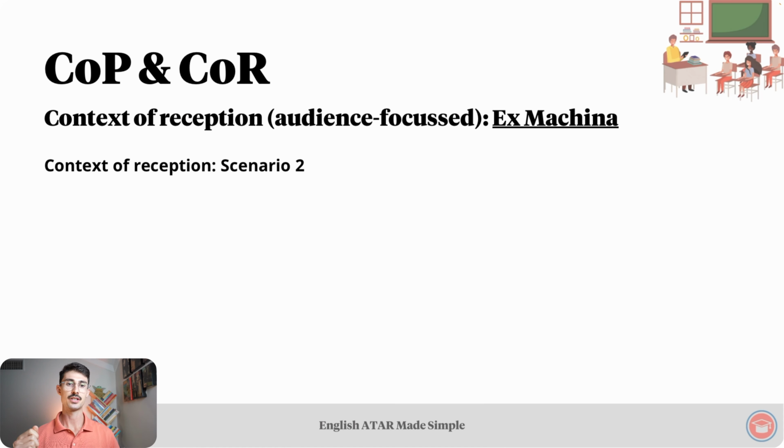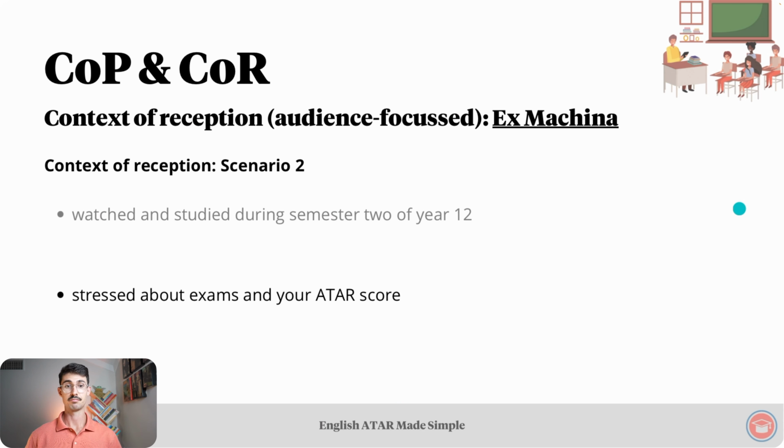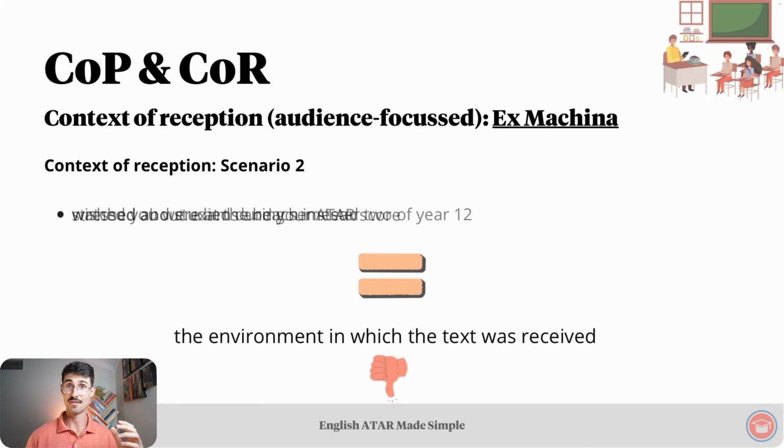What about some factors for scenario 2? They include you watched and studied the movie during semester 2 of year 12. You were stressed about exams and your ATAR score, and you wished you were at the beach instead of analysing the movie in agonising detail. All of those circumstances equal the environment in which the text was received, and in turn probably changed the way you felt about the movie for the worse.